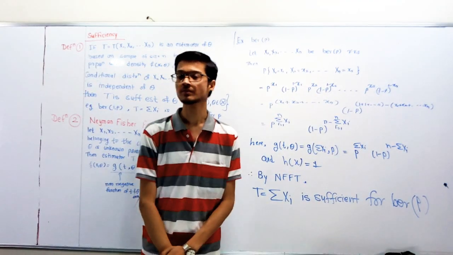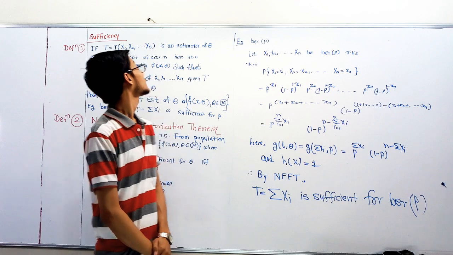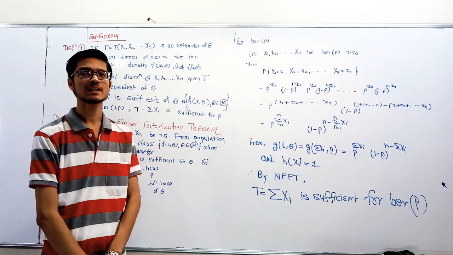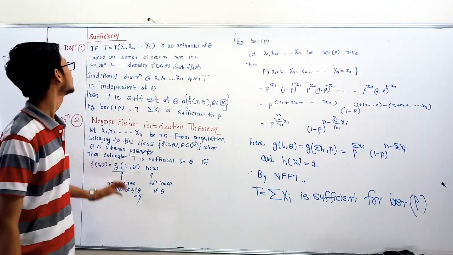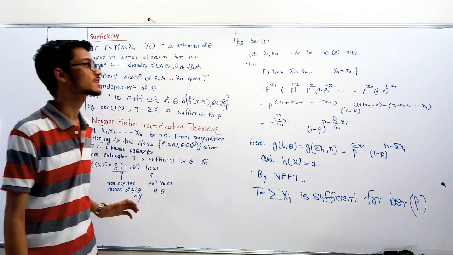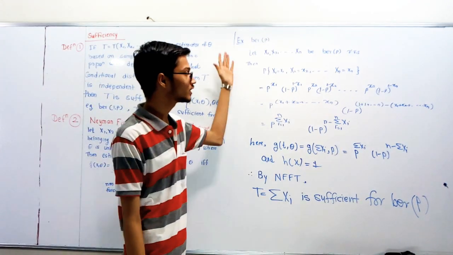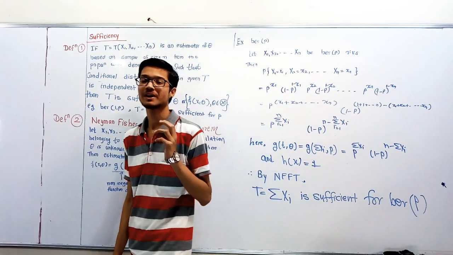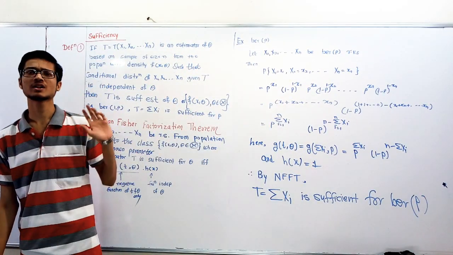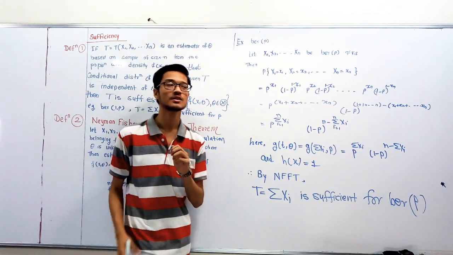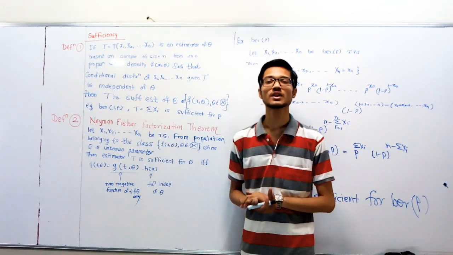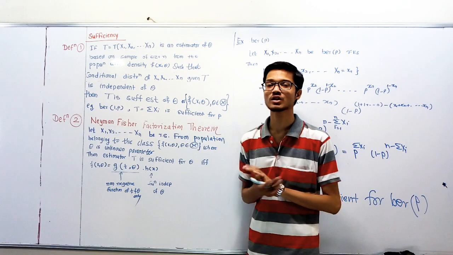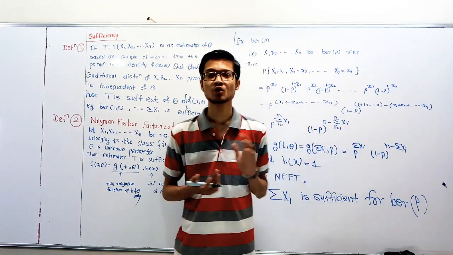Hello friends, this is the lecture on sufficiency. In the last lecture we discussed the first definition of sufficiency. We went through it and also took an example of the Bernoulli distribution to find the sufficient statistic, and we noted that it was not a constructive definition. It takes a huge amount of time.